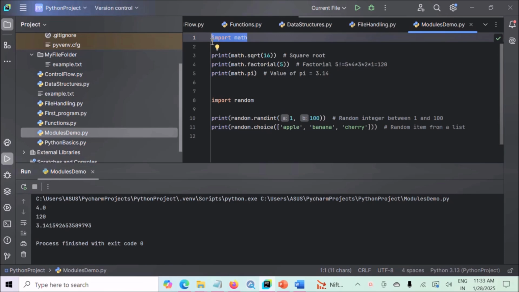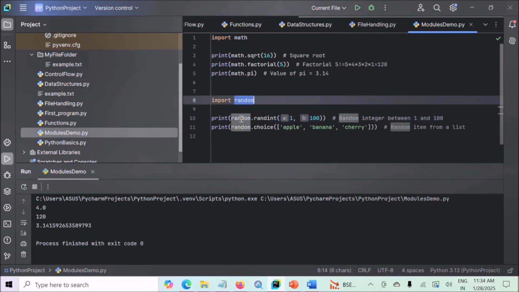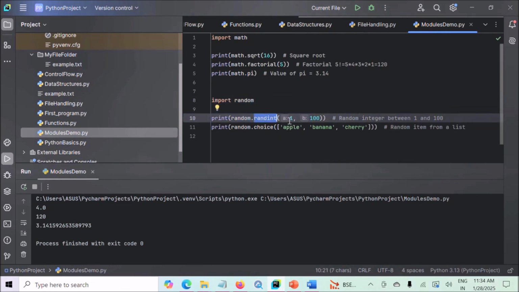Now let's look at the example in detail. To generate a random number between 1 and 100, we have used the randint function of the random module. How to use it? Name of the module, that is random, dot, name of the function, that is randint, and here you have to give the range. We want to generate a random integer between 1 and 100, so we have given 1, 100. 100 is inclusive in this case, so it will generate a random integer between 1 and 100 inclusive.